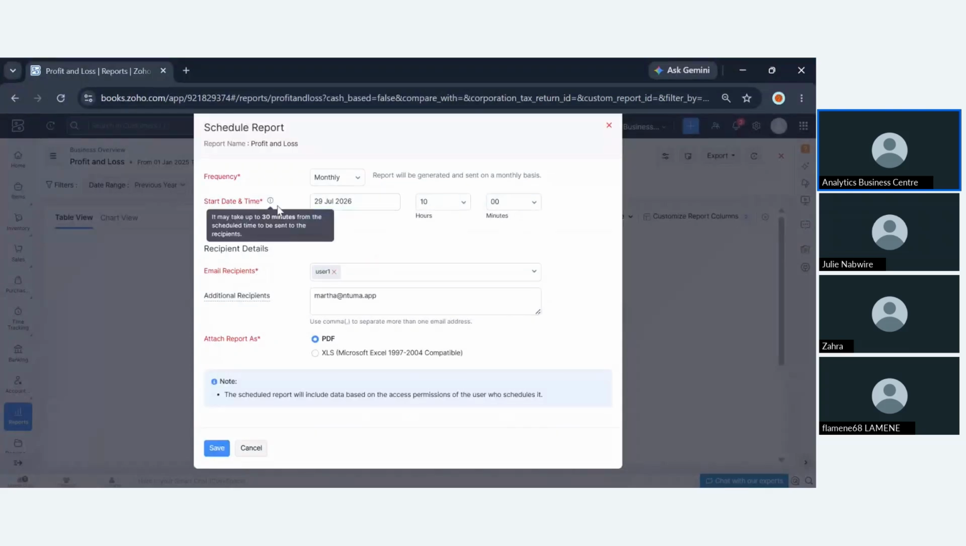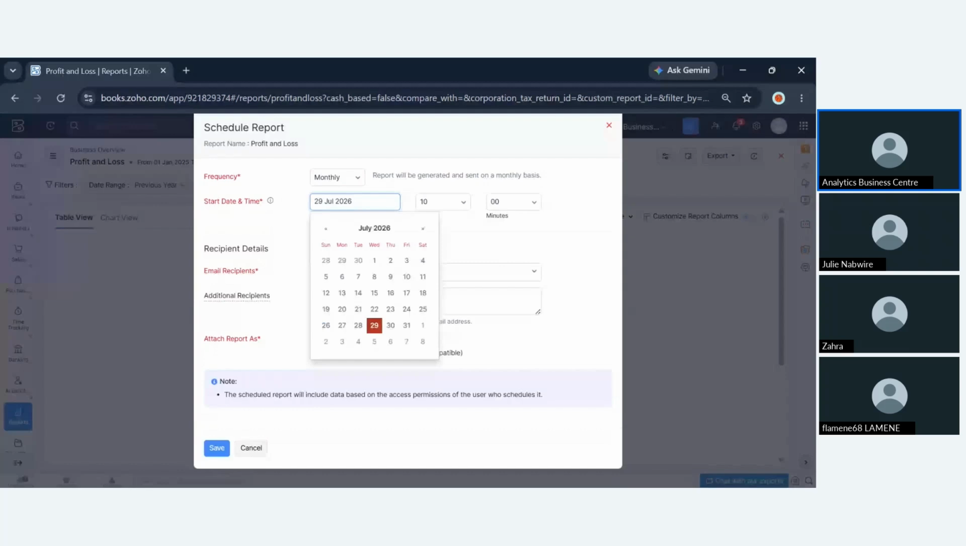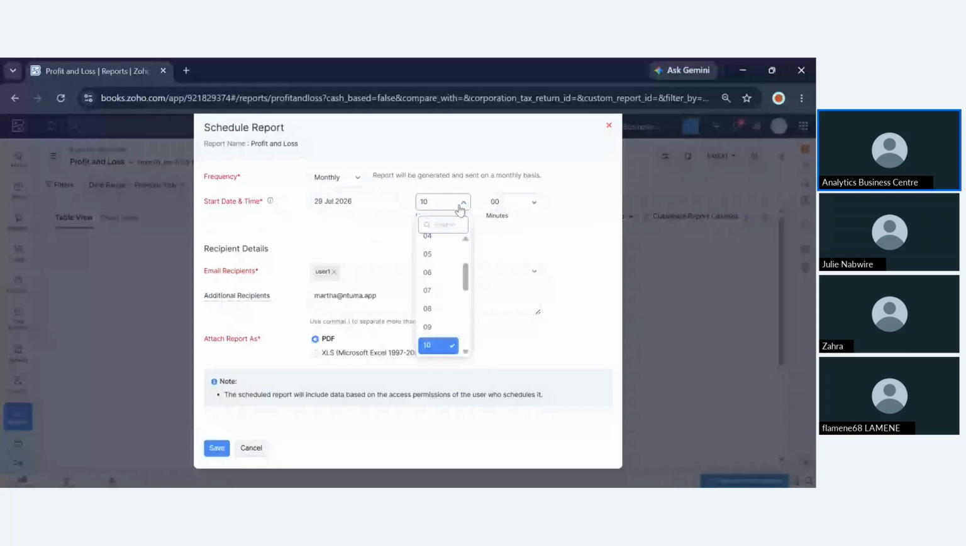So here we have the start date. You can actually go ahead and choose the start date. So the start date means as per when you would want this specific report to reflect. So if you want to get this report, let's say on the 29th or on the 30th, you'll be able to configure that. Also here we have at what time would you want to receive it, let's say in the morning hours or evening hours? So you'll be able to configure that accordingly.